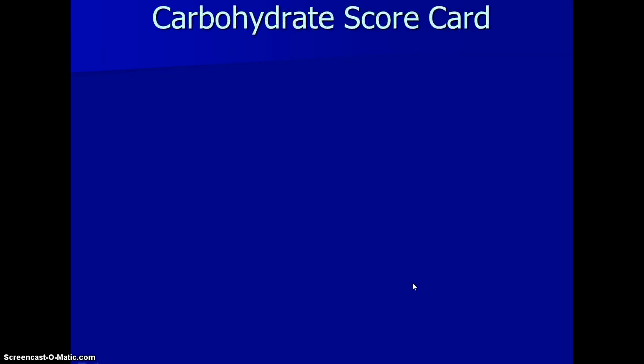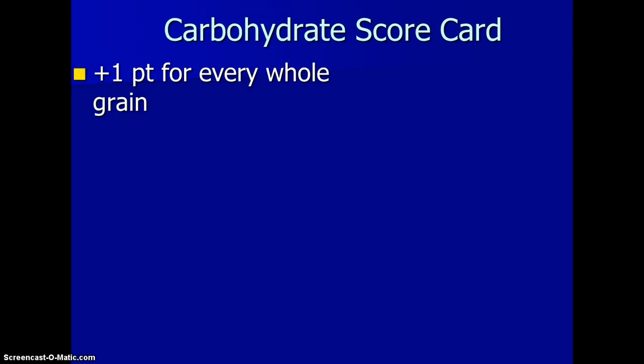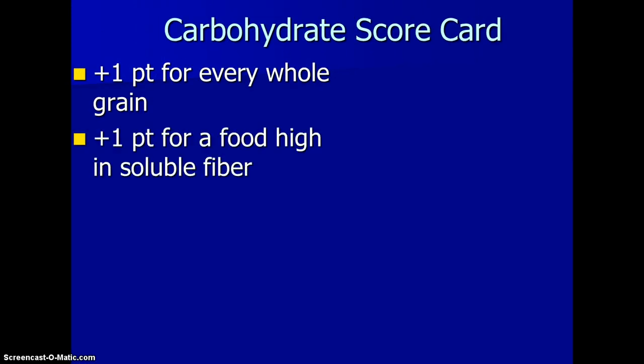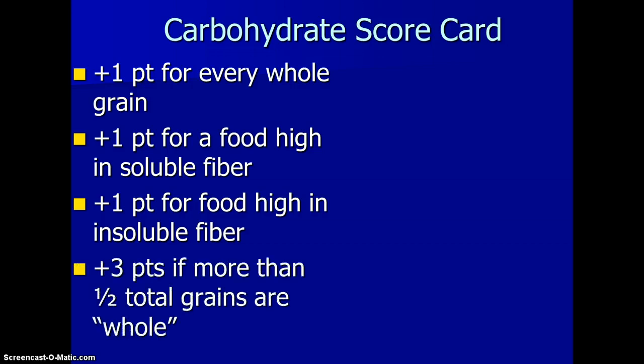Okay, so if you want to write down all the carbohydrates that you ate in a day, you can do that and then do this little scorecard where you give yourself a point for every whole grain that you ate. And remember, for whole grain, it has to have 100% whole wheat. A point if a food is high in soluble fiber, things like oats and fruits. A point for a food high in insoluble fiber, so things like whole wheat bread, cereals, whole grain pastas, the peels of fruits and veggies.